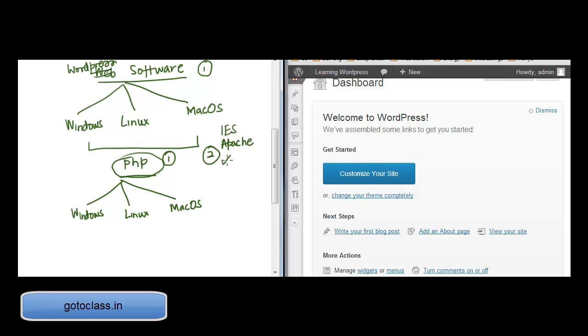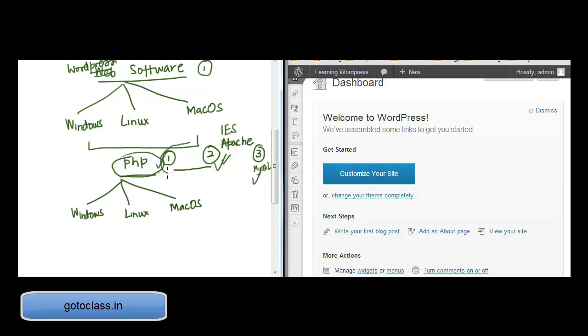If you have these two, then the third thing which you require is a database. So you need to go get MySQL. If you are able to get the MySQL software, then that is the third thing that you require. So if you have PHP, if you have Apache installed, and if you have MySQL installed, then you can go ahead, download the WordPress software and run it on your machine.